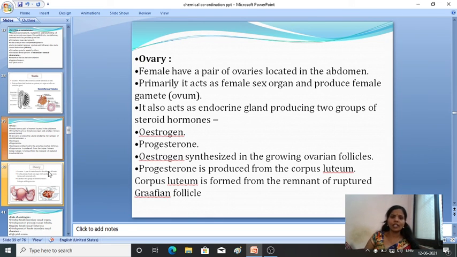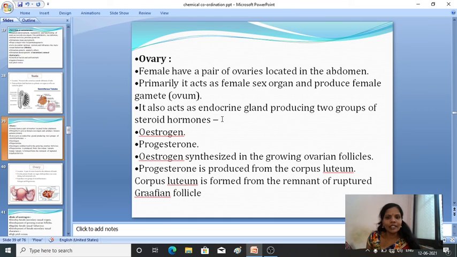Next comes the ovary. Females have a pair of ovaries, located in the abdomen. It primarily acts as a female sex organ and produces the female gamete, known as the ovum. Ovary is a female sex organ.